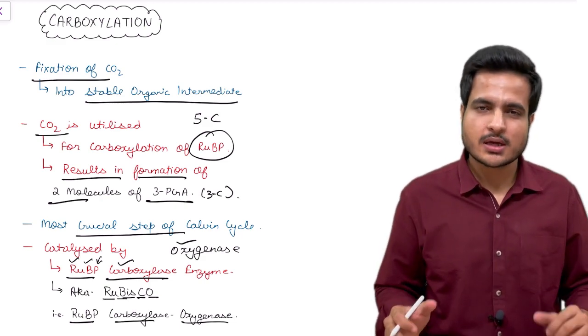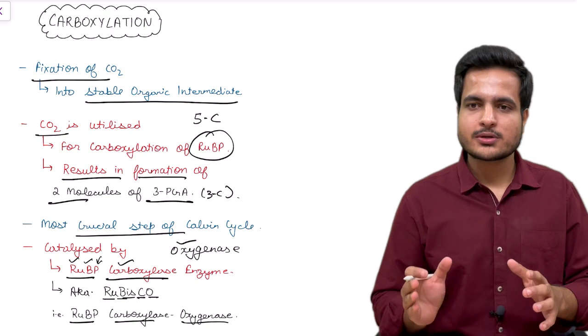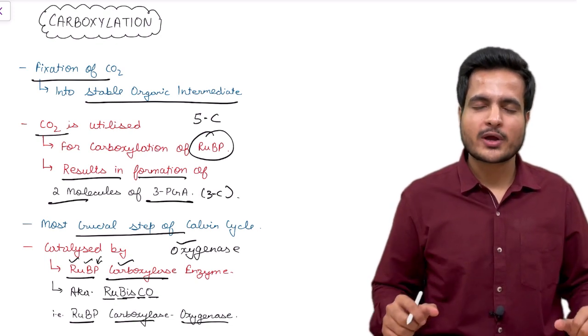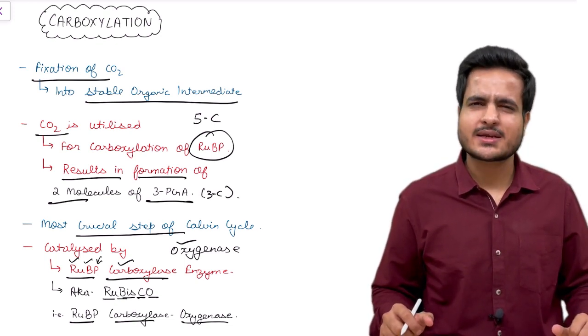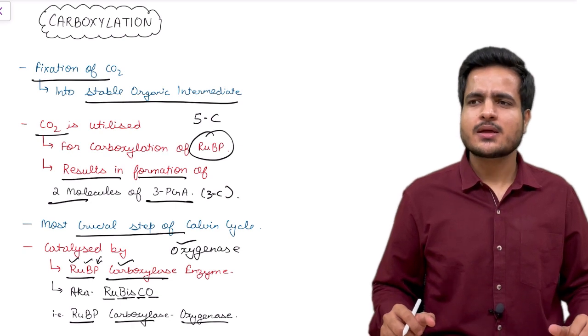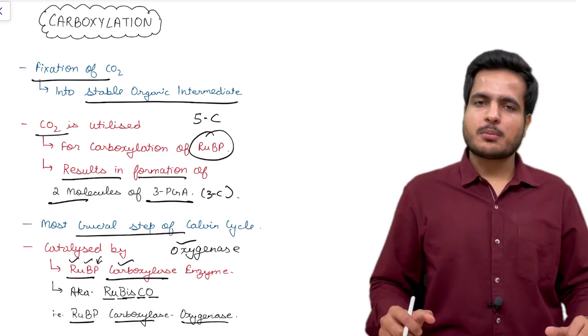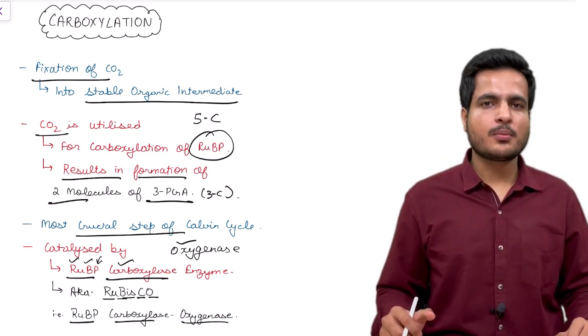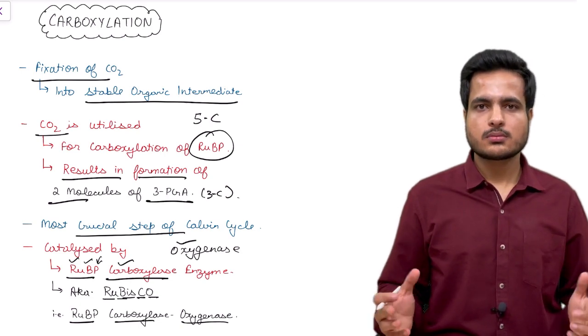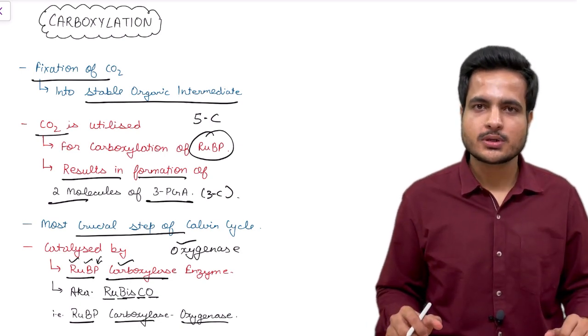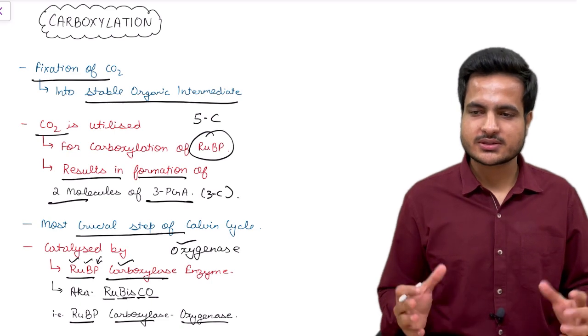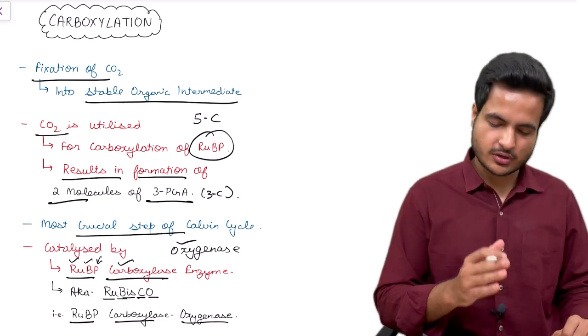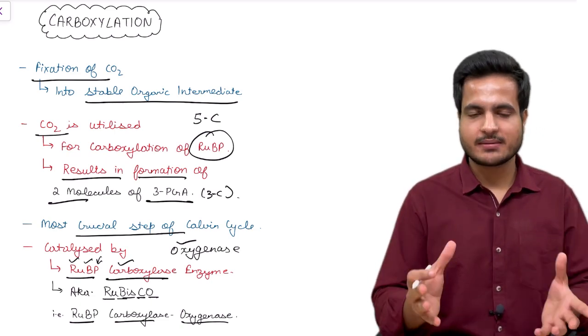Why is it called carboxylase oxygenase? Because this enzyme has a low character, that it does not take its own stand. It says that if oxygen will be more, I am oxygenase. If carbon dioxide will be more, I am carboxylase. So it has no stand of its own. It depends upon the surrounding concentration of gases. Therefore it is called carboxylase oxygenase at the same time.